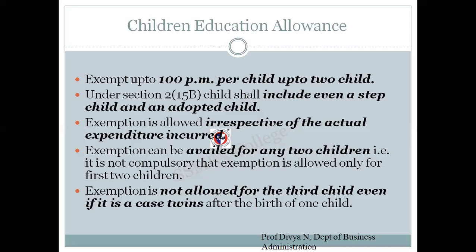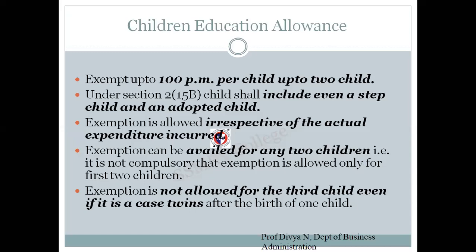So whatever the child education expenses, if it is 75 rupees, the company is paying 100 rupees. If it is 150, the company is paying only 100 rupees per child. So just remember this: 100 rupees per child up to 2 children, irrespective of the actual expenditure. Child includes a naturally born child, a stepchild or an adopted child.